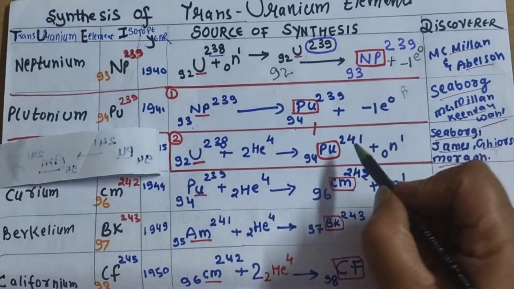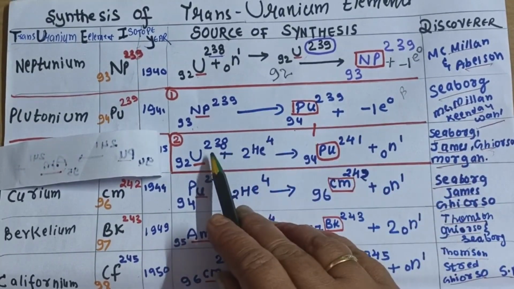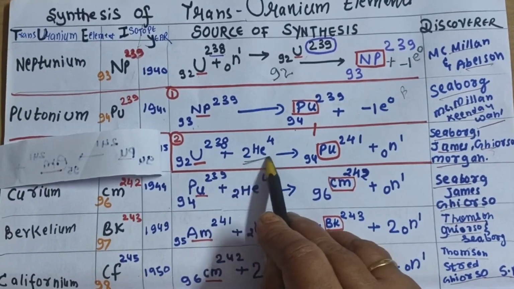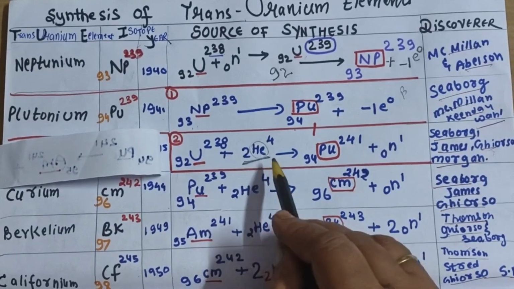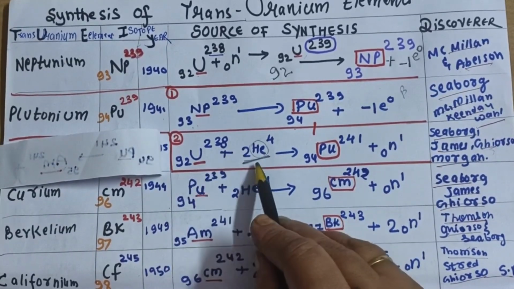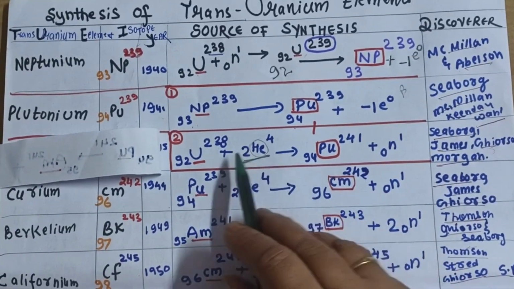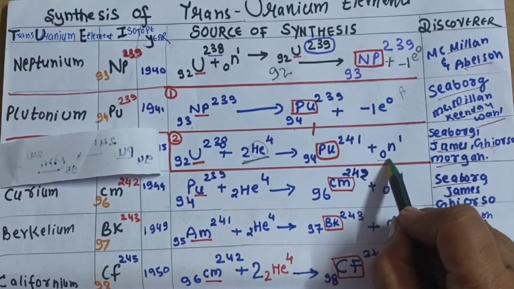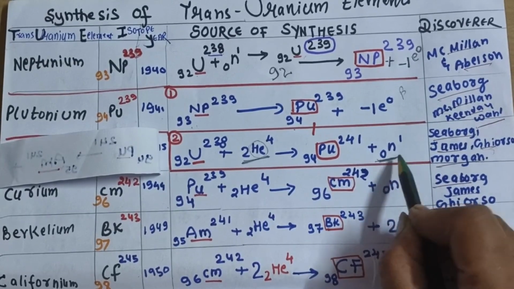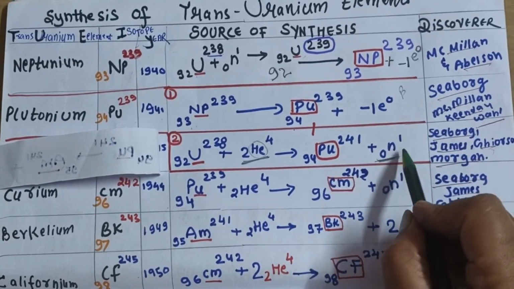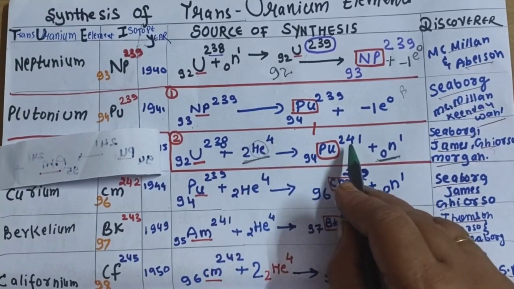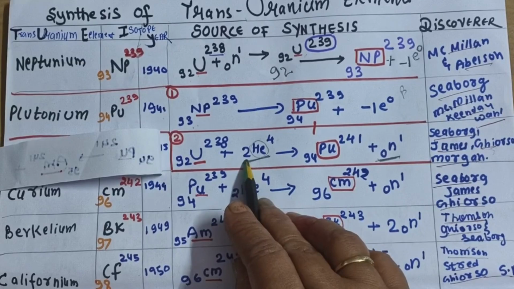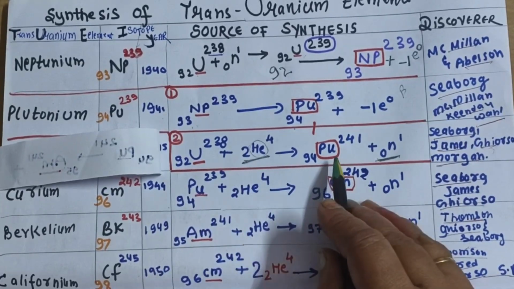Next, one more synthesis of our plutonium. I told you there can be more isotopes. In the same way, if our uranium 238 is bombarded with an alpha particle, this is the representation of the alpha particle, exactly helium. When uranium 238 is bombarded with an alpha particle, the mass number will increase by 4 units, but here we have emitted one neutron, so you lose 1 unit of mass. So the atomic mass will be 241 and the atomic number will increase by 2 units. So it will be plutonium 94, 241.